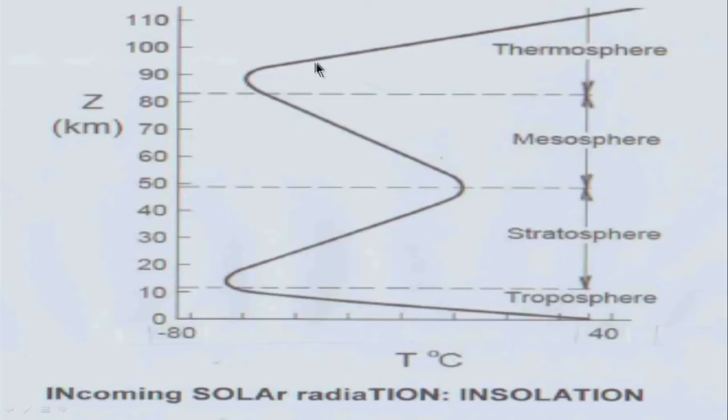But above this particular altitude, you have a small number of molecules of, let us say, O2 and O, which absorb some photon energy, which absorb some radiation from the sun, and these react and have something like a higher temperature. But this temperature is a notional temperature, because we are talking of something wherein the mean free path is very large. It is difficult to talk in terms of a continuum temperature.